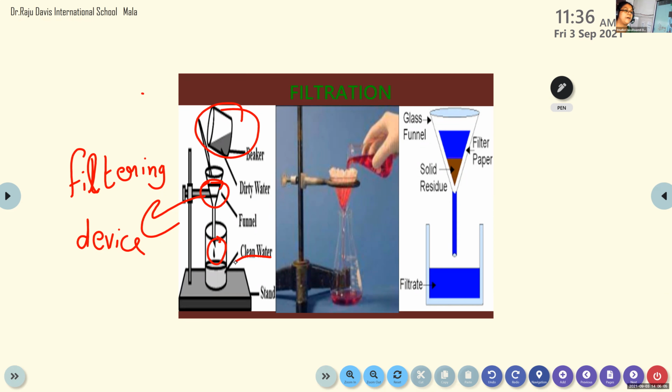So this process of separating the sediment as well as the other substance, both the substances, is known as filtration. The same thing we do at home when you make tea. What does mother do before giving you tea? What does mother do? Ma'am, mother takes that, like that thing. Sri Shankar, can you mute it? Okay. Cheryl, can you say how does mother filtrate the tea before giving you? Yes, ma'am. Ma'am, they use a strainer.